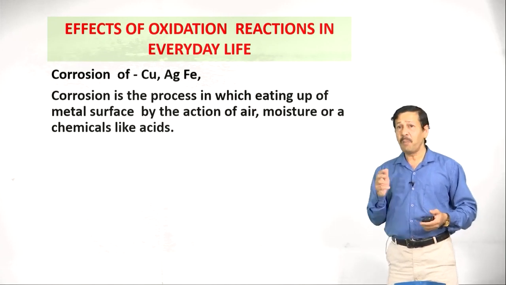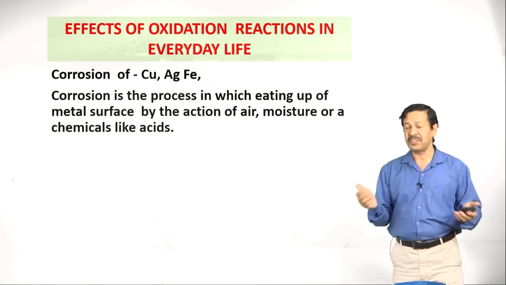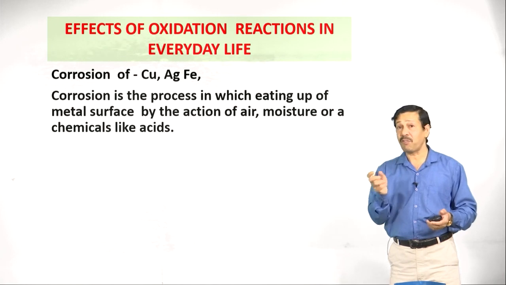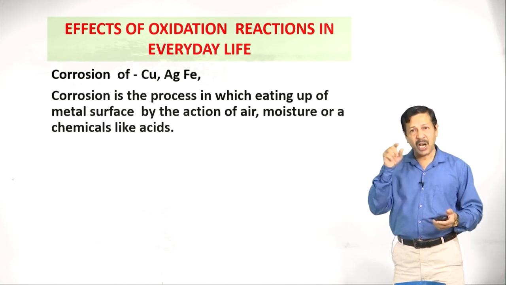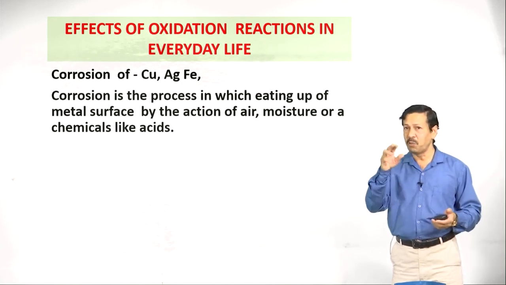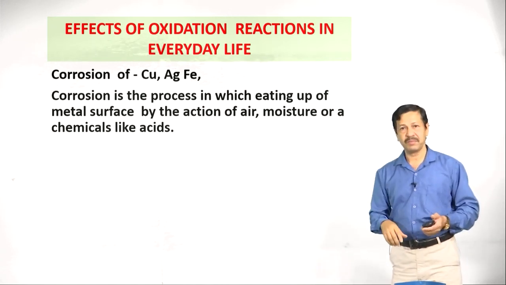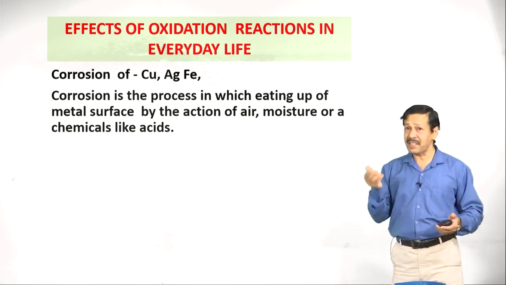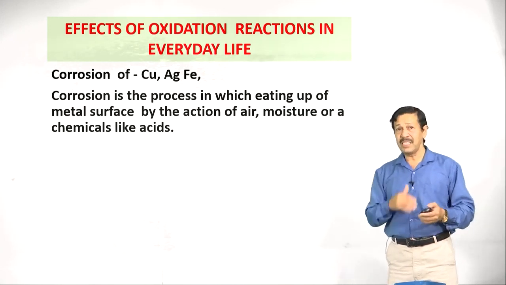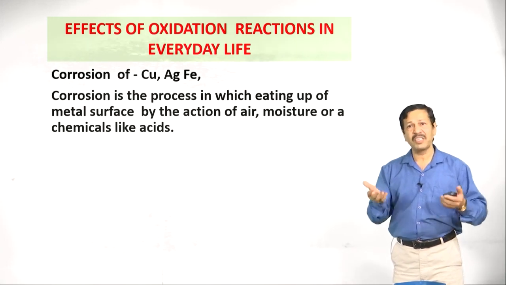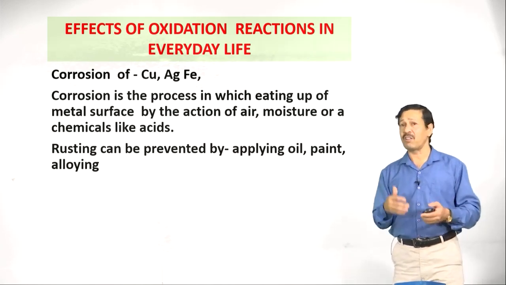Similarly, copper vessels on exposure to the atmosphere turn greenish because of formation of a greenish compound, basic copper carbonate, which is basic in nature, Cu(OH)2.CuCO3. This is called basic copper carbonate. To clean this, we use an acidic substance. So you will learn that in the next chapter. So these are the impacts of redox reactions in our daily life. Rusting can be prevented by applying oil, paint or alloying or some other methods.